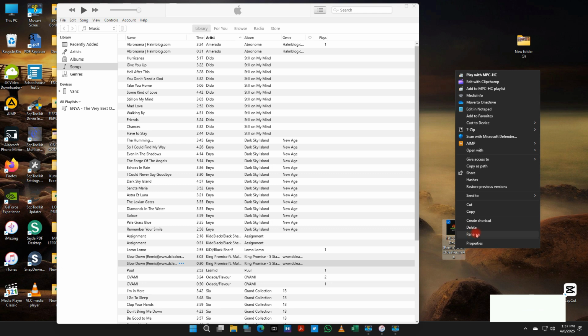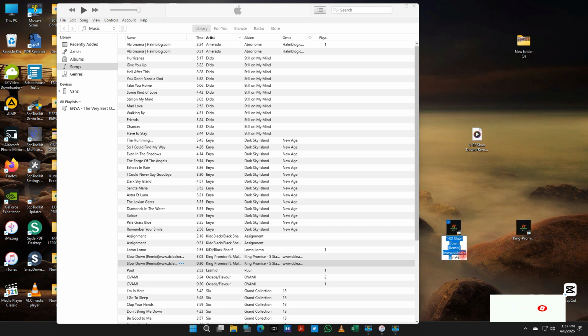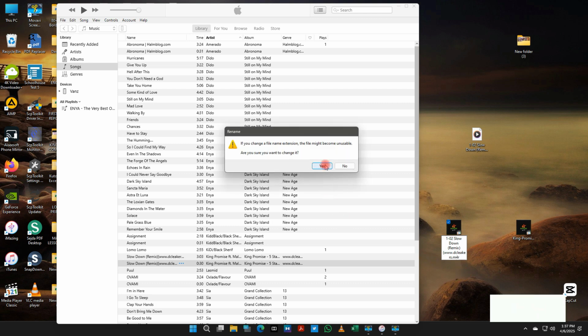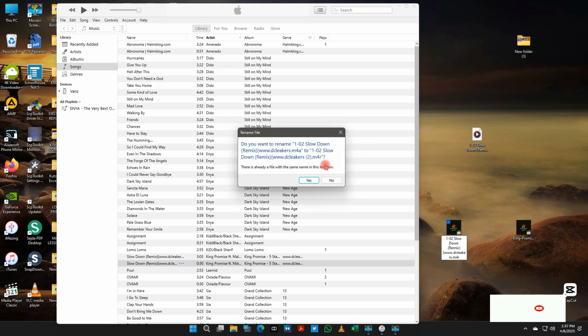Over here we have .m4a. We are going to change the a at the end and then replace it with r. So we are changing the a at the end of the m4a to r.